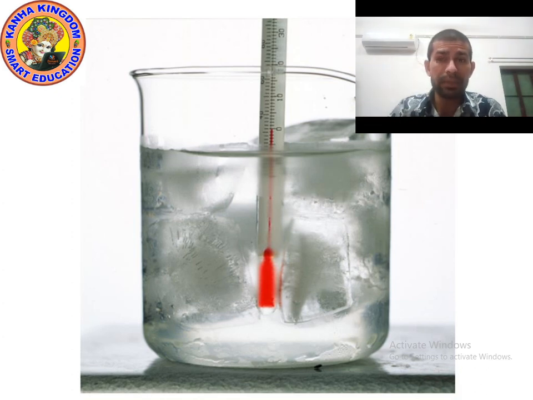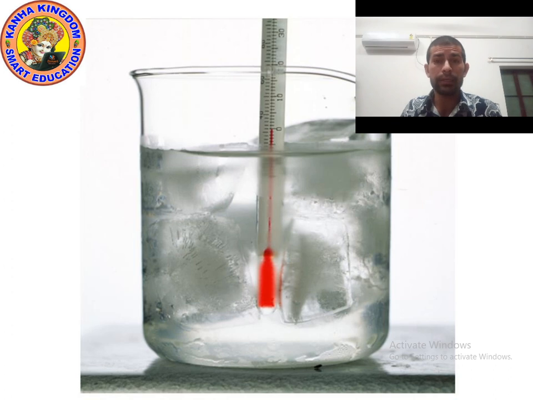Why is the temperature not changing? The temperature will not change until all the ice changes into liquid. Till then the temperature will remain at 0 degrees Celsius.